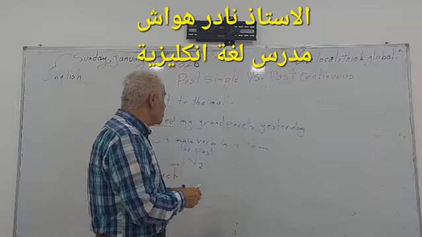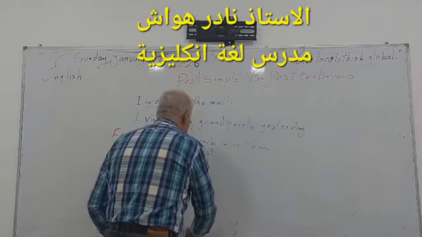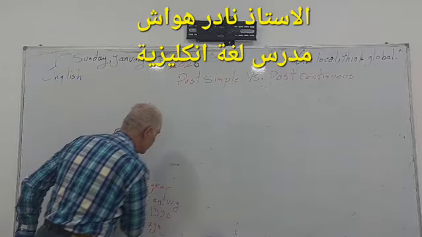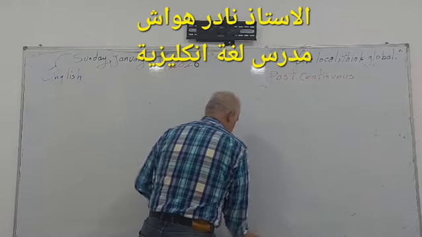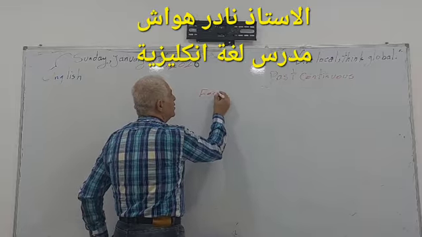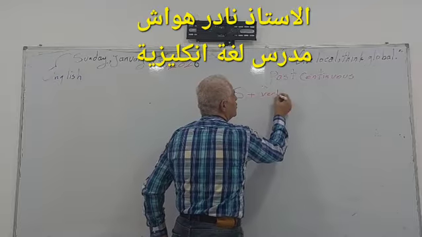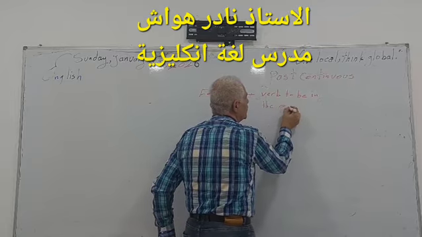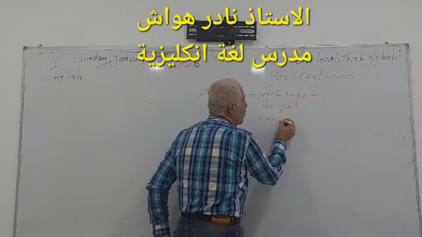Let us move to past continuous. Past continuous is called also past progressive. Look, the form. It consists of subject plus verb to be in the past, I mean, was or were.